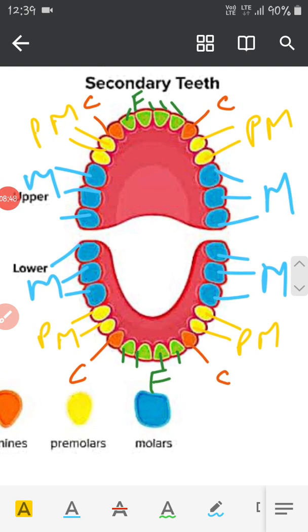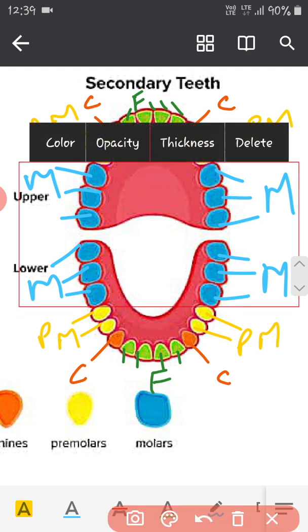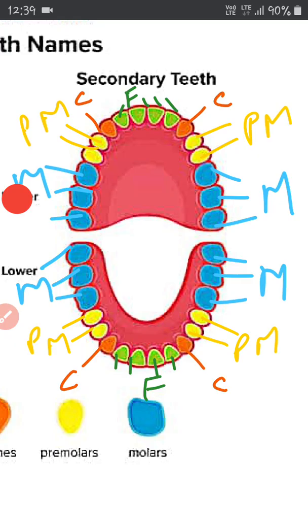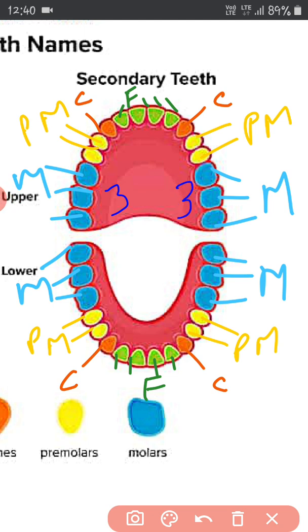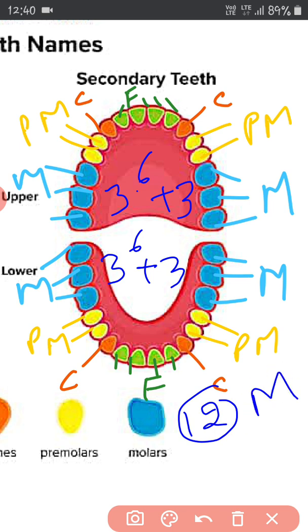See, now I have marked molars. After premolars, molars come, right? The sky blue ones, which I have written as M, right? There are 3 molars present here, 3 are present here, 3 are in the lower jaw and 3 are on either side, right? 6 in total present. 6 in the upper jaw molars and 6 in the lower jaw molars. So in total 12 molars present in our mouth.